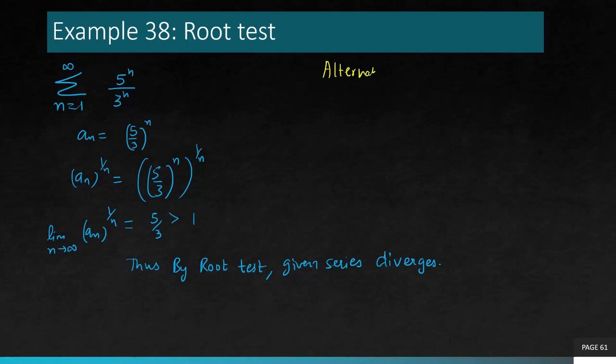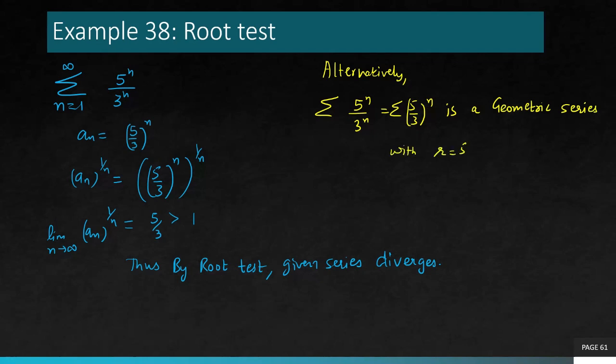Alternatively, as you might have noticed, this series is actually a geometric series. So since this is a geometric series, you can also use geometric series test. Now the multiplier is greater than 1. So greater than 1 means divergent. So thus you are getting divergent even from the geometric series test.